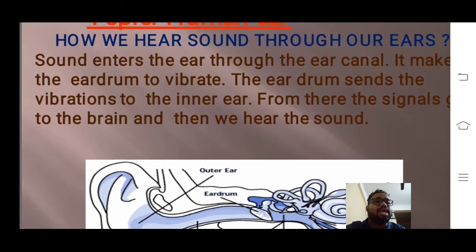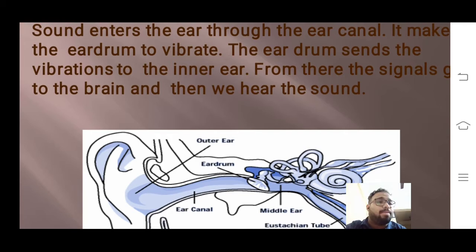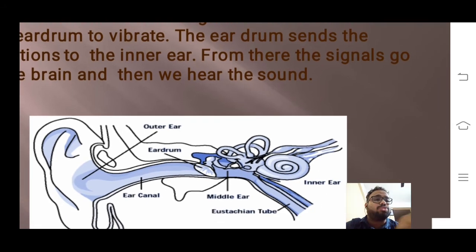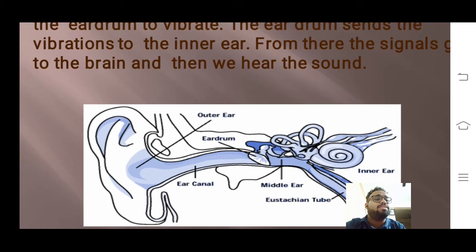It makes the eardrum vibrate. Here we have the eardrum. When the sound enters through this ear canal, the eardrum vibrates. When the eardrum vibrates, it sends these vibrations to the inner ear. From this inner ear, the signals go to the brain, and then we hear the sound.